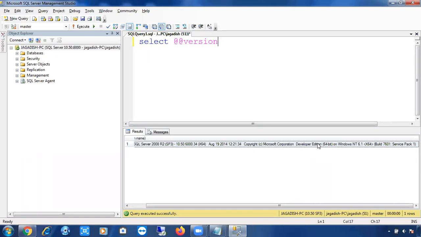We have 32-bit and 64-bit. Old machines run on 32-bit. From about 15 years back, 64-bit has been very popular. Most organizations, all the machines now in the market, are 64-bit machines only.